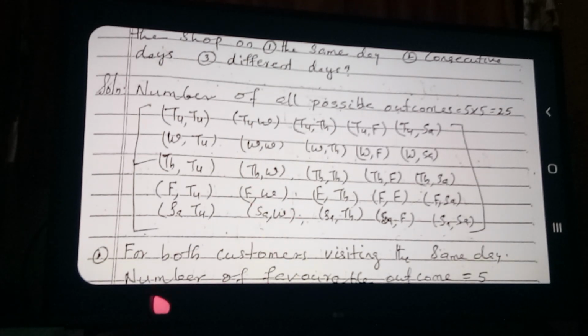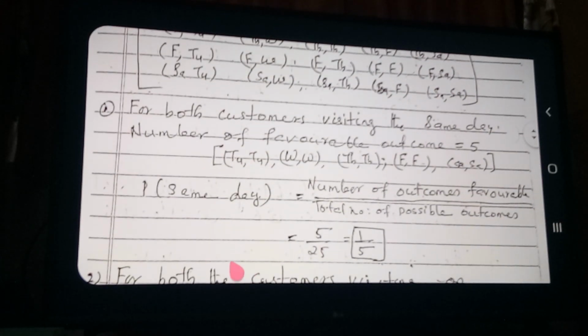So listen. Your first question is that both the customers are visiting on the same day. How many favorable outcomes are coming? You can count in the previous table. 5 times. Which are they?